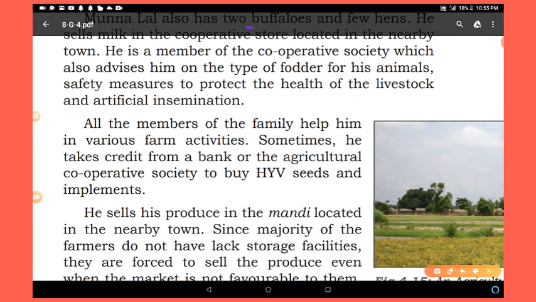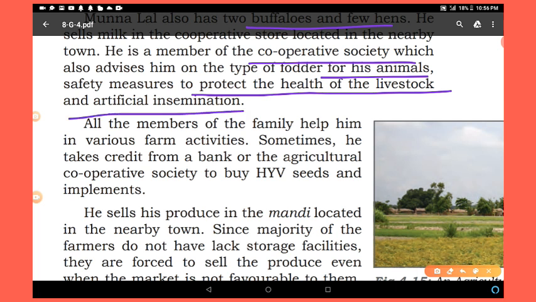It means that along with agriculture, they are also doing animal herding in India. He sells milk in the cooperative store located in the nearby town. He is a member of a cooperative society, which also advises him on the type of fodder for his animals, safety measures to protect the health of the livestock, and artificial insemination. All the members of the family help him in various farm activities.